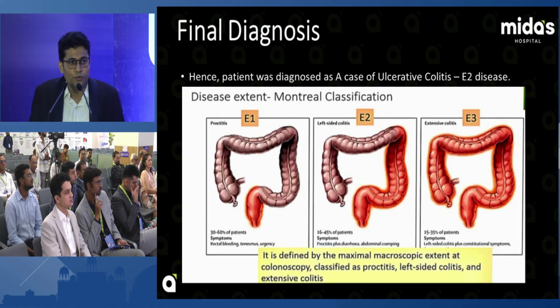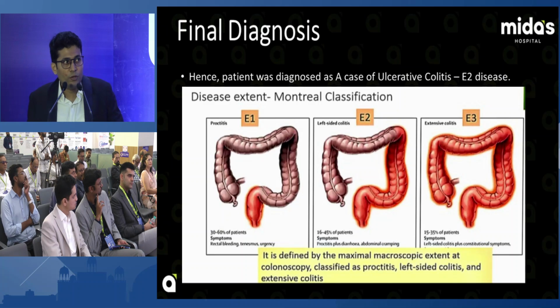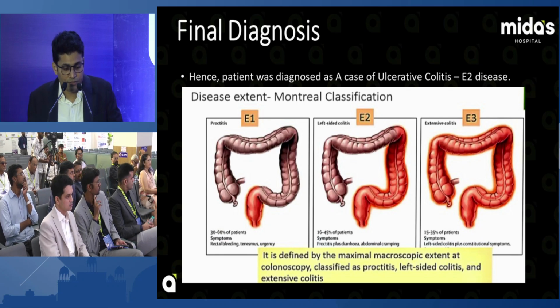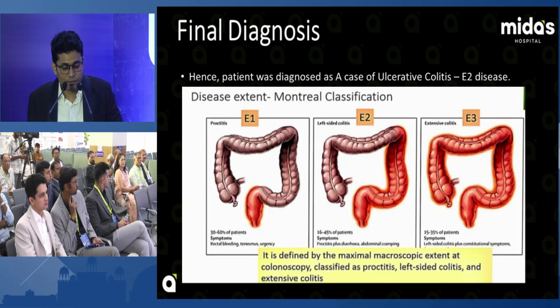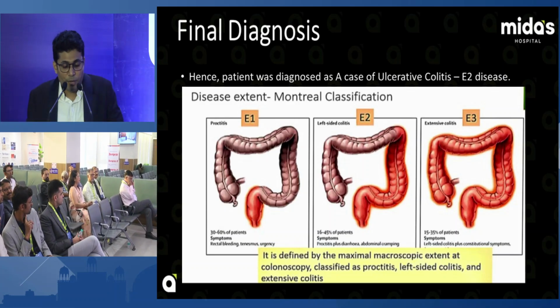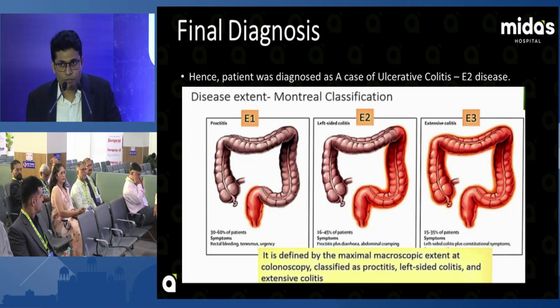If a patient presents to you with mucoid stool, crampy abdominal pain and low-grade fever, then in the natural history, 50% of patients can present with proctitis, that is mild disease, left-sided colitis in 30% of patients, and 20% of patients present with pancolitis, that is extensive colitis. It is defined by macroscopic examination on colonoscopy only.